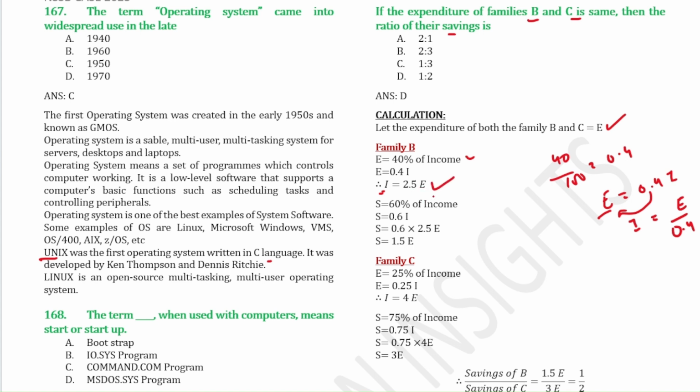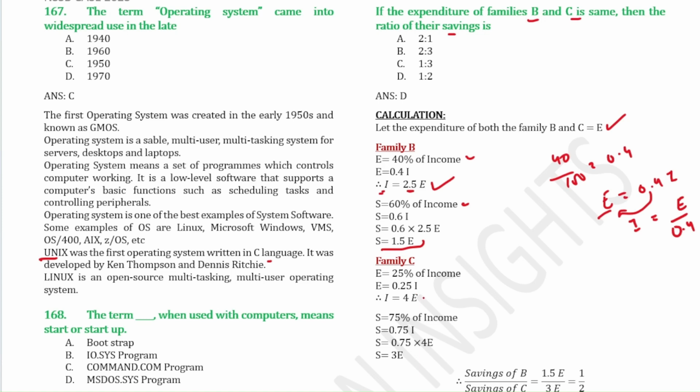Okay. Now the savings is given as 60% of income for family B. So 60% of income will be 0.6 I. So we have found the value of I, right? So that is 2.5 E. So just put the value of I as 2.5 E from here, so you will get the savings for family B.